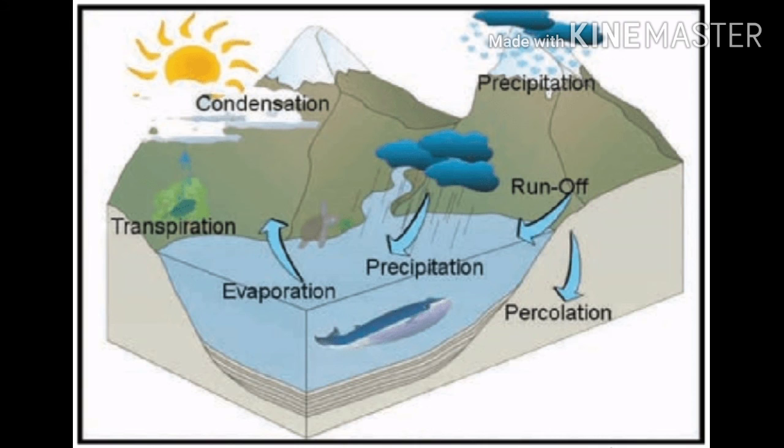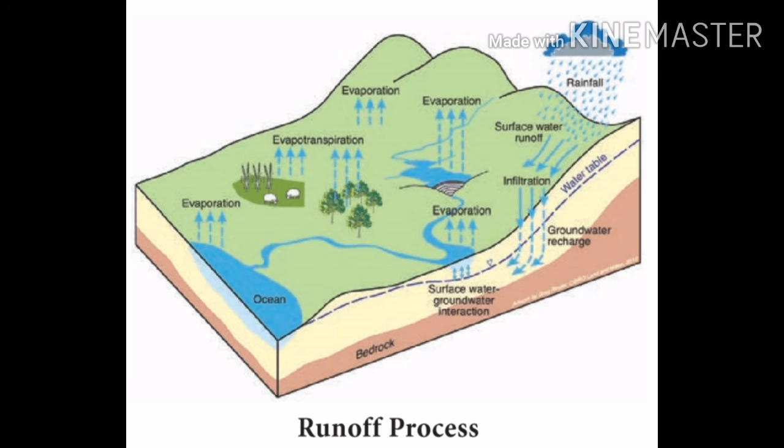Percolation. Percolation is the downward movement of infiltrated water through soil and rock layers. Percolation moves the infiltrated water through the soil profile and rock layers, which leads to the formation of groundwater.